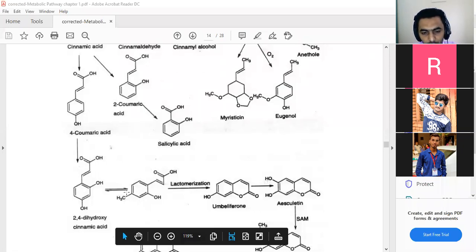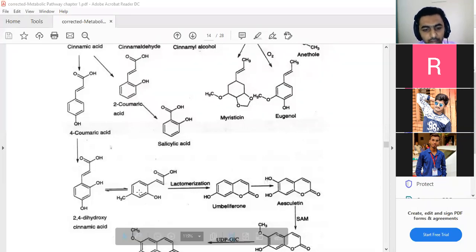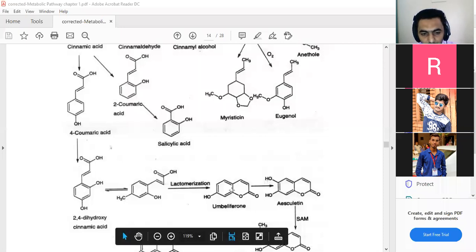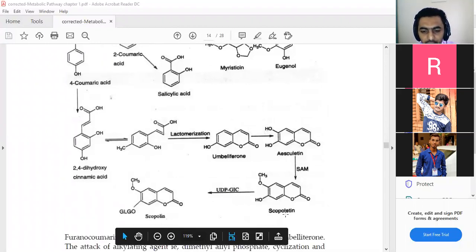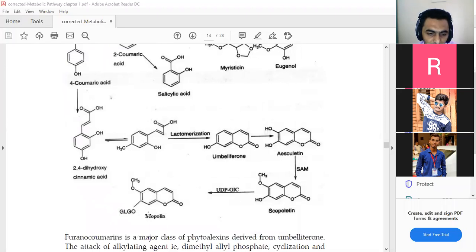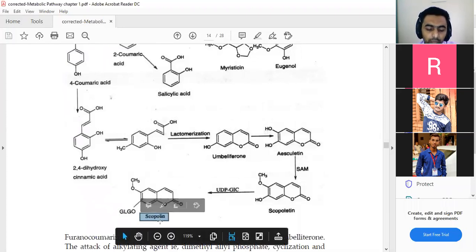And this 2,4-dihydroxy cinnamic acid can be converted, on the basis of lactonization, to obtain umbelliferone, a compound obtained on the basis of lactonization. And umbelliferone gives a new molecule, that is acetylcysteine, and this is converted into scopoletin, and lastly we obtain scopoline, and this scopoline is the compound of the coumarins.